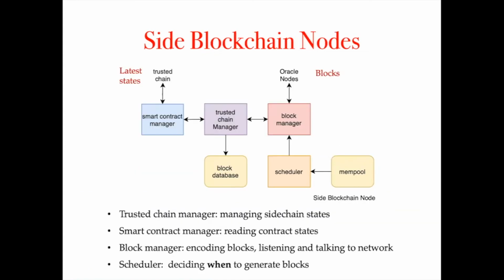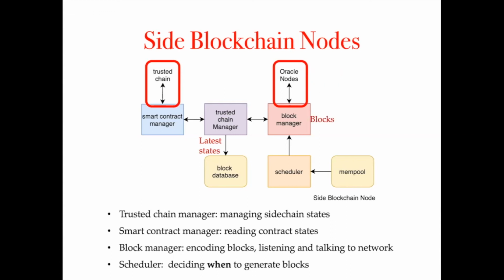Each side blockchain node owns 2 network interfaces. It communicates to the trusted blockchain for pulling the latest state digest, and it talks to oracle nodes for reassembling the block or publishing its own block. A smart contract manager is used to pull states on the contract regularly, which includes the block height and hash digest. When states change, the contract manager talks to a trusted chain manager to keep the local chain consistent to the global states. And if some blocks are not available, the chain manager will talk to the block manager to acquire new blocks from oracle nodes.